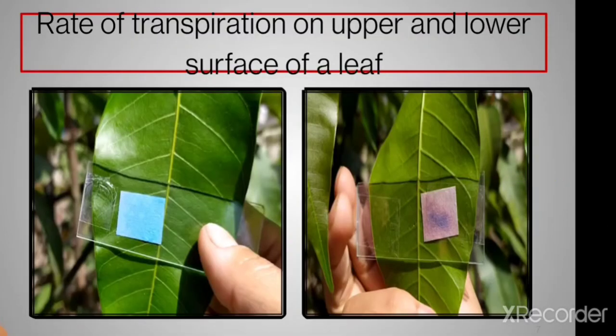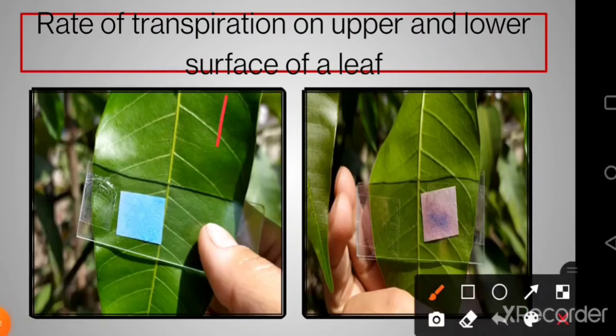Now in this particular slide, we are going to learn a very simple experiment. We have two surfaces of a leaf. Let us take the first one as A and this one as B. Now students, in case A, we have taken a glass slide, and just below the glass slide is a blue colored cobalt chloride paper.